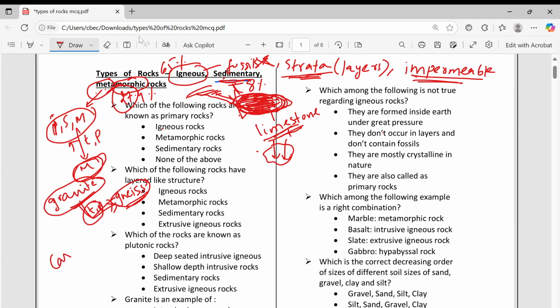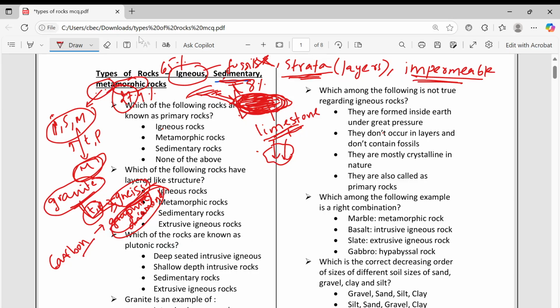Similarly, if carbon is there, it will convert into graphite or diamond, you can say graphite or diamond. This is a metamorphic rock. So like this, metamorphic rock means change in form. When you apply high temperature, high pressure, it will just convert into metamorphic rock.